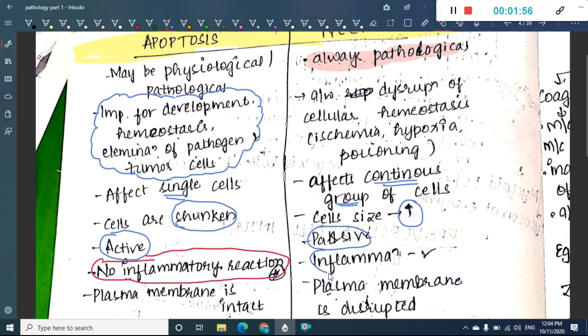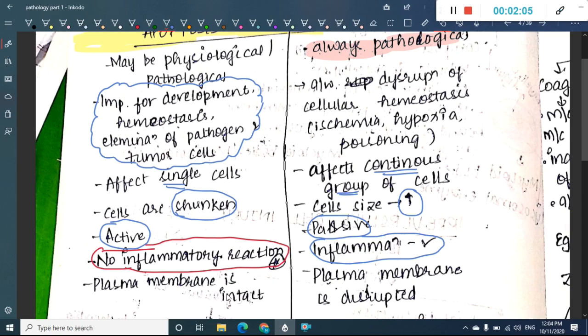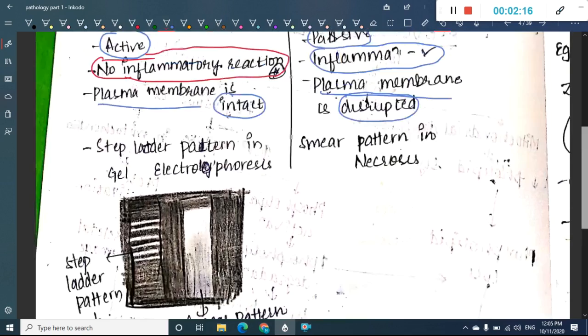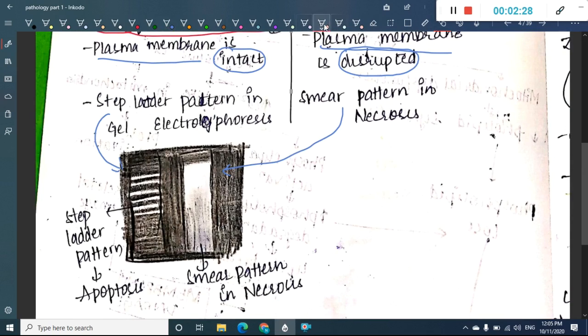Then the plasma membrane is intact in apoptosis. Plasma membrane is disrupted in necrosis. So plasma membrane intact in apoptosis, disrupted in necrosis. These are the differences which you have to learn. Then a step ladder pattern is seen in apoptosis, whereas a smear pattern is seen in necrosis. This is the smear pattern of gel electrophoresis in necrosis. This is the step ladder pattern of apoptosis which you see in gel electrophoresis.